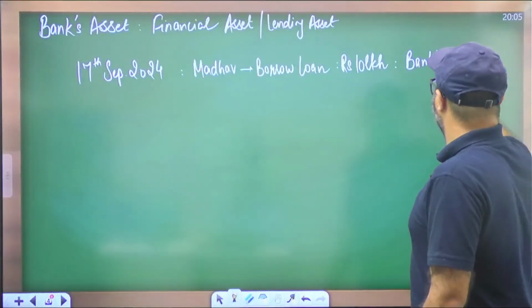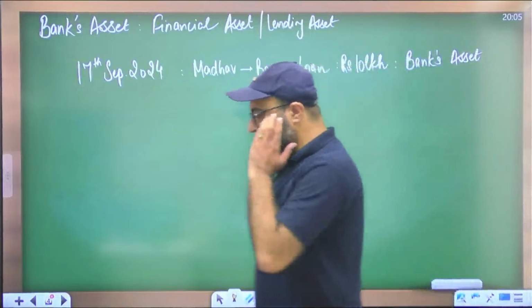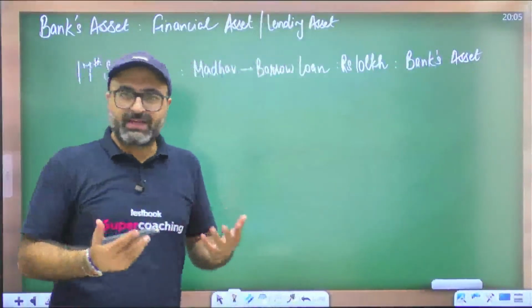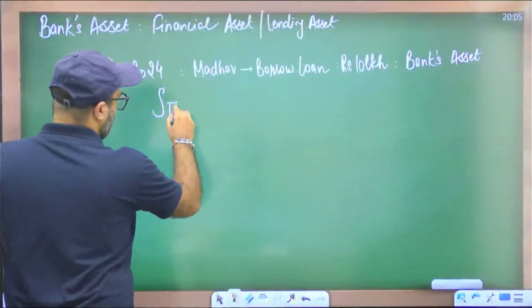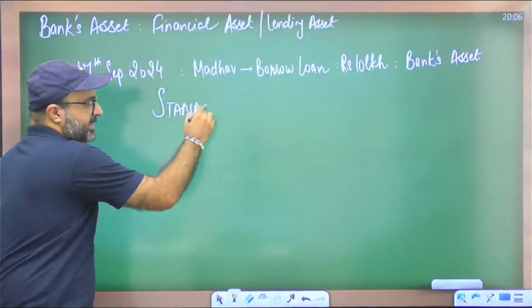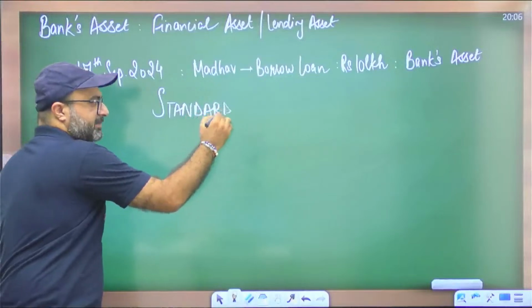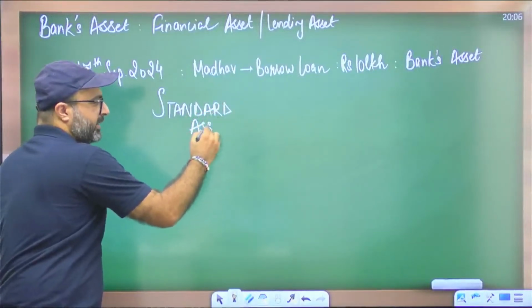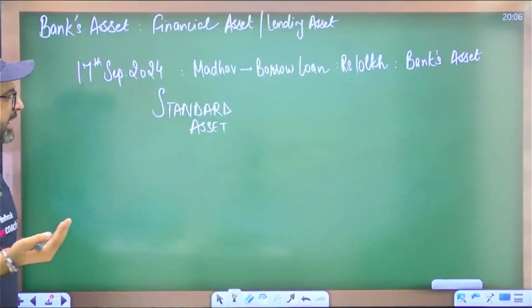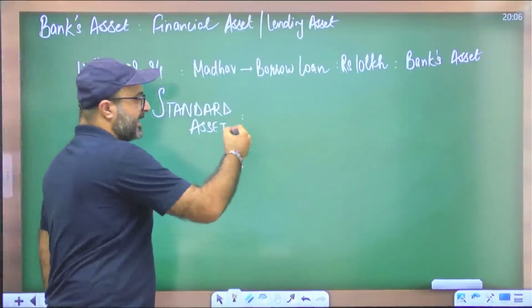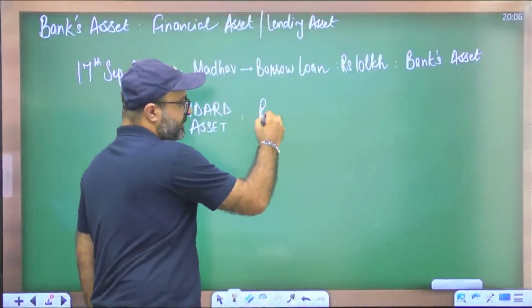And it is basically termed as what? It is termed as a performing asset, or we call it a standard asset. So what is a standard asset? A standard asset is something which fetches you a return. It is a type of loan against which the bank is receiving the return,